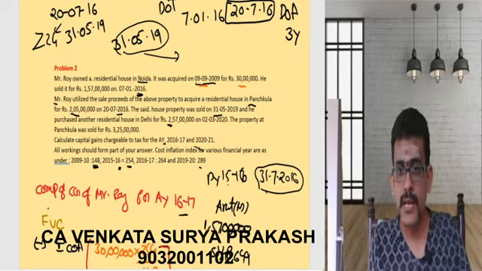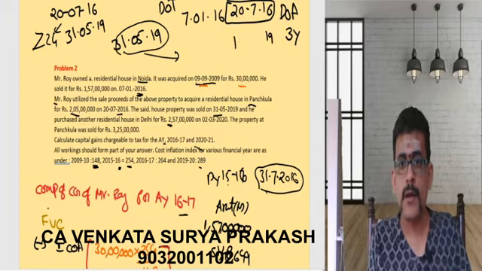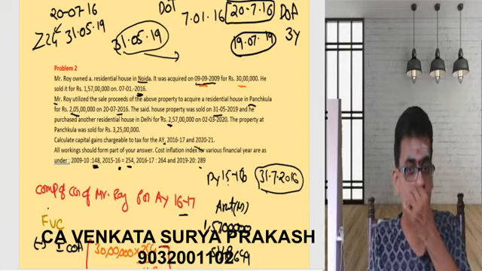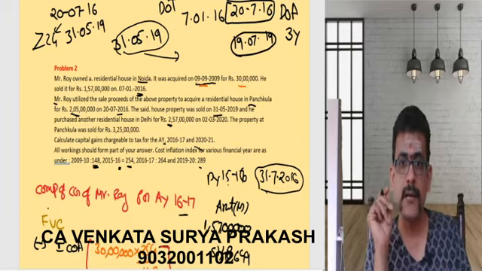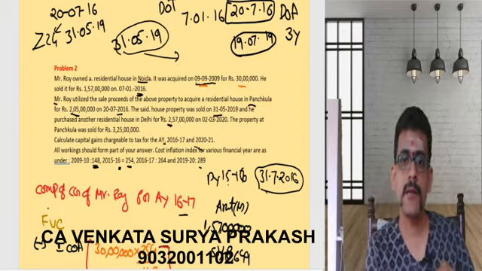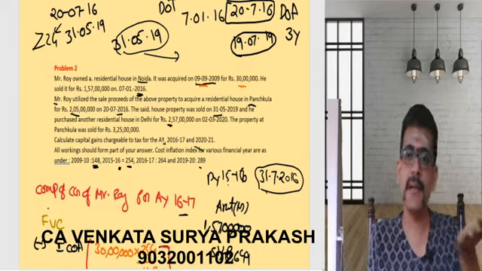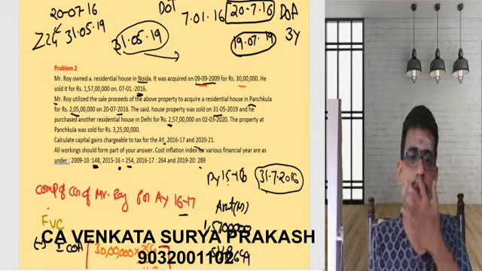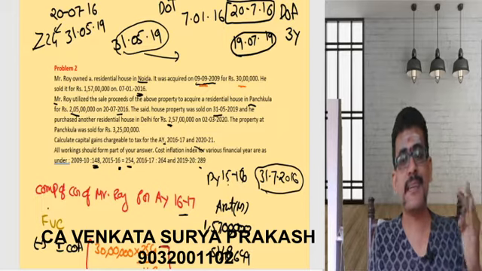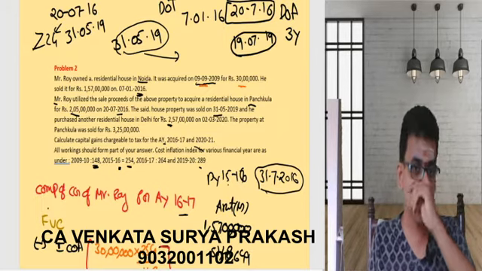So I should not transfer that before 19th July 2019. If I violate this, what will happen?